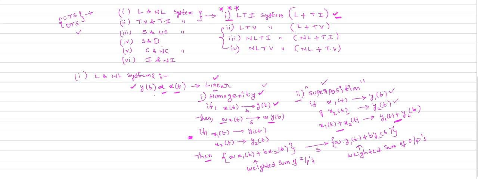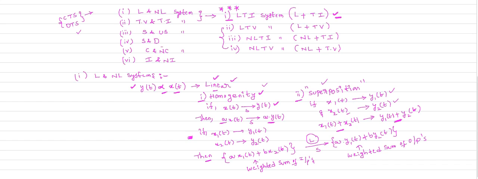If the system is linear, it must obey the principle of linearity. The principle of linearity states that it follows two conditions. One is homogeneity, another one is superposition. I will combine the two conditions of homogeneity and superposition and finally make one statement like this. If you give the weighted sum of inputs to a system, if it will produce the weighted sum of outputs, then the system is a linear system.